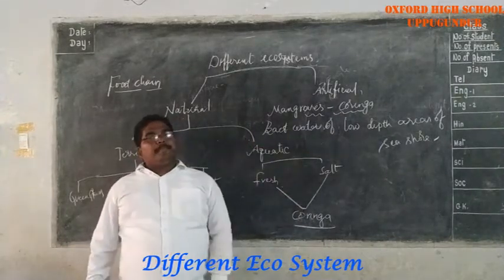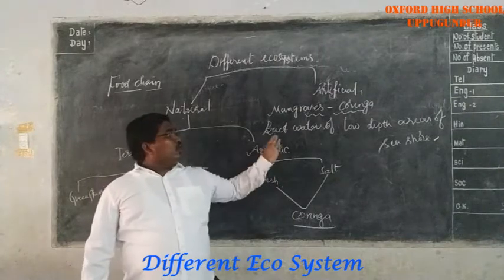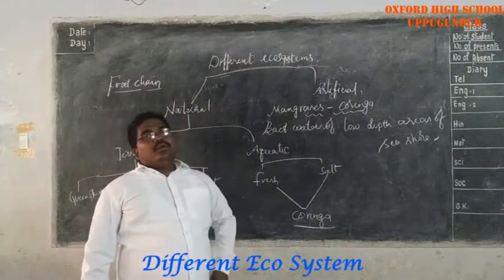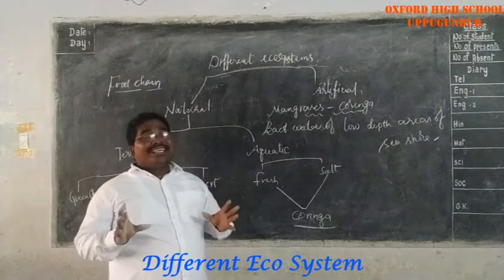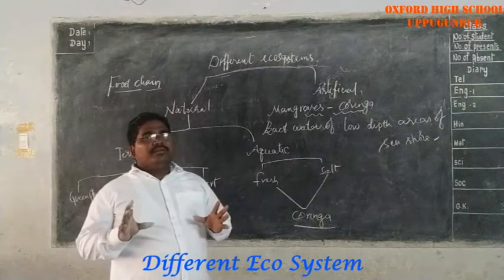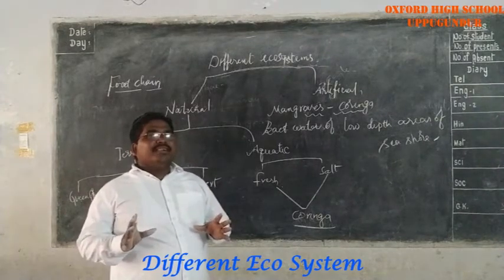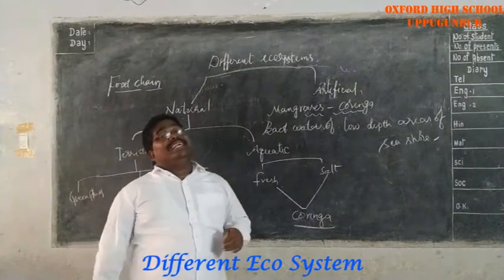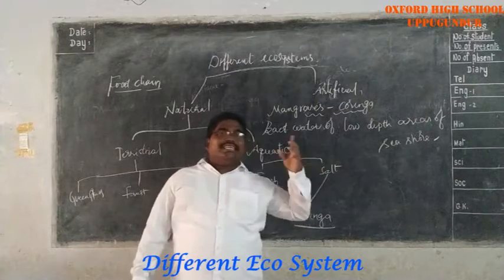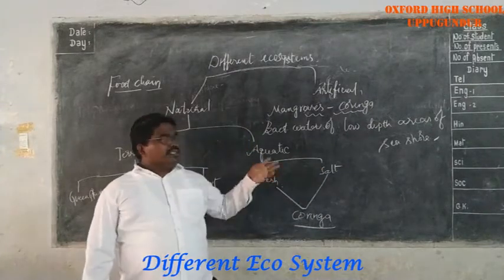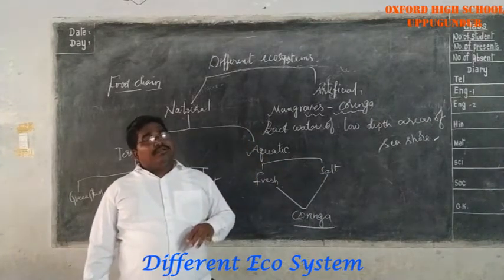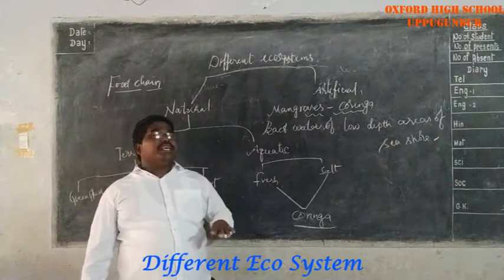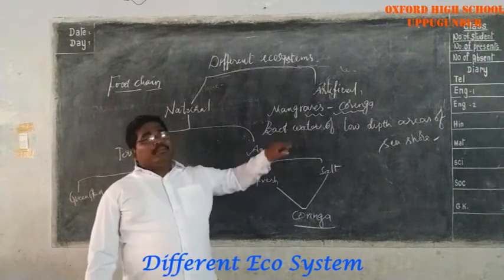Mangroves grow in the backwaters of low depth areas of the seashore. They work as good breeding places with good types of nutrients. It is the place for the endangered animals which are facing danger, which we discussed in the previous class. So these are also protective places for breeding animals and endangered species, and the most variety of organisms are present in this mangrove ecosystem.